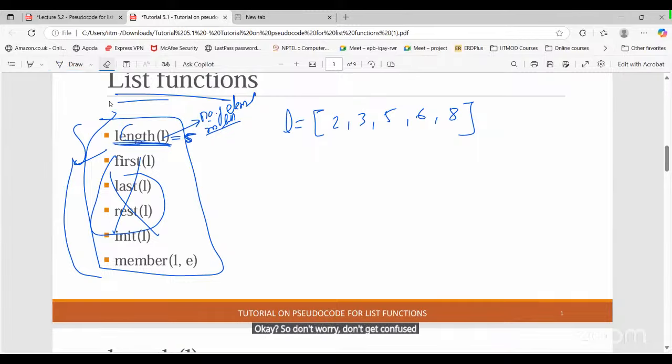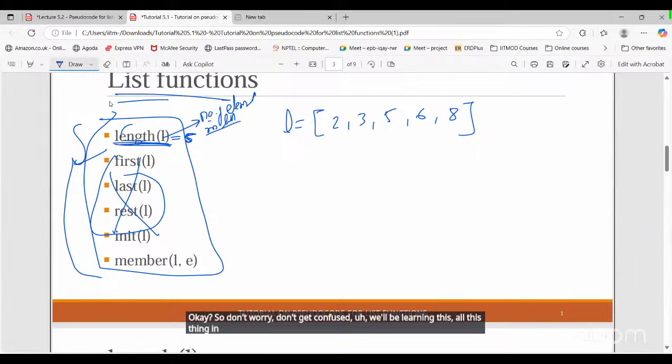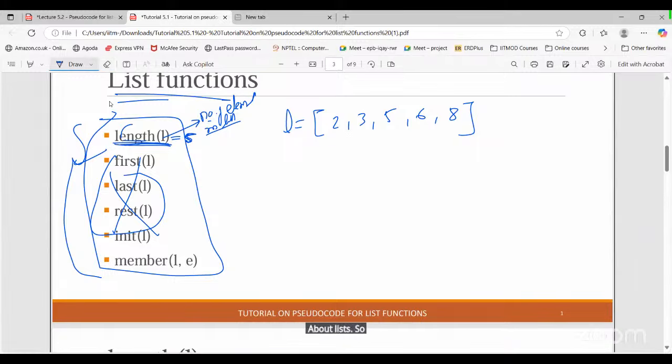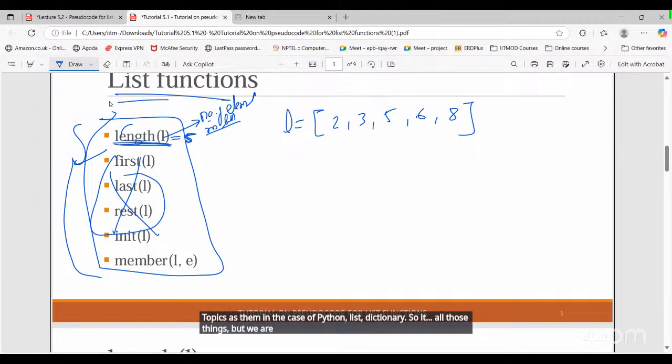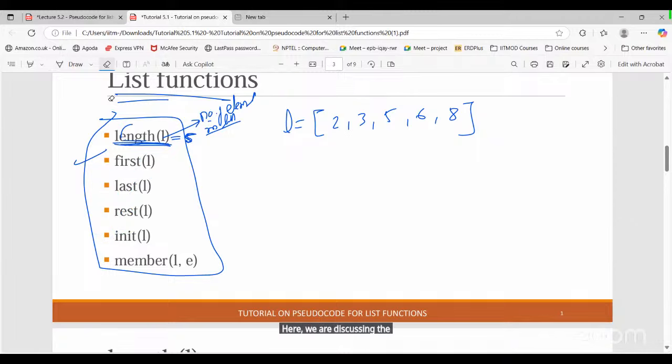We'll be learning all this about list in the Python course as well. Whatever we are discussing in the CT course, the topics are the same in Python: list, dictionary, set, all those things, but we are going to execute that in Python. Here we are discussing the concept.